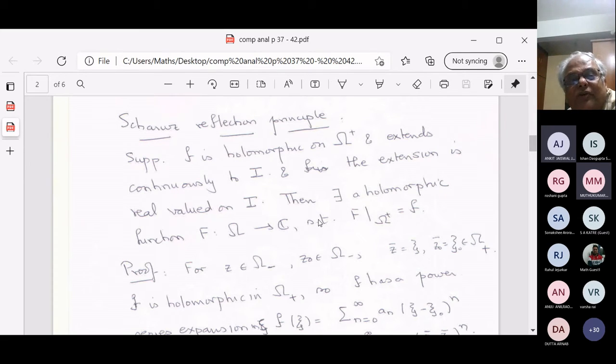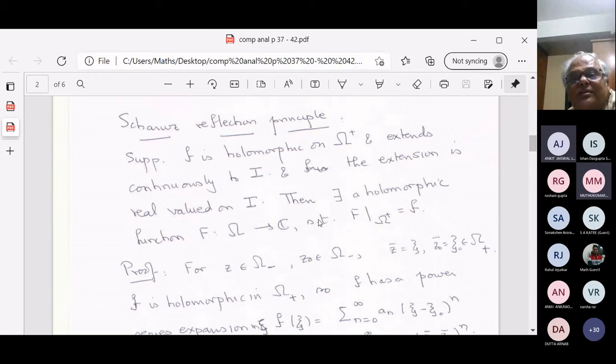Then there exists a holomorphic function on omega, which is equal to omega plus union I union the reflection. So I haven't told you what omega is.